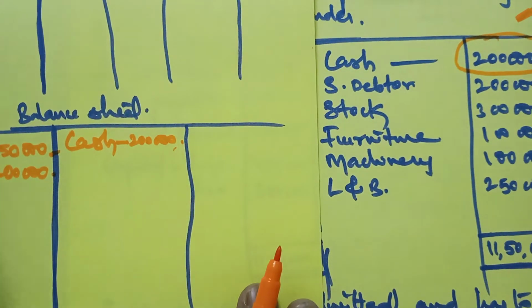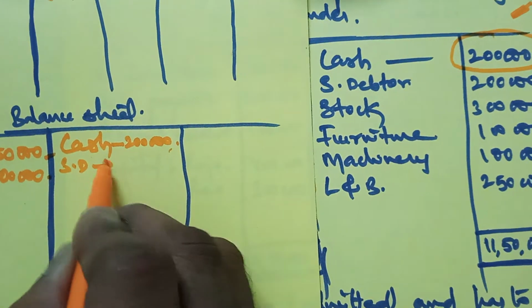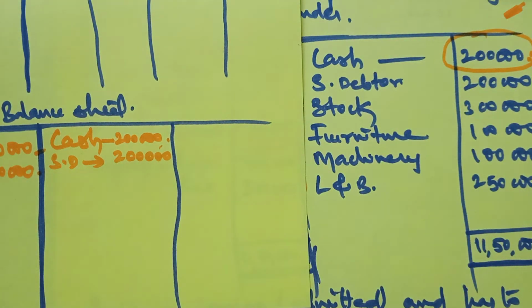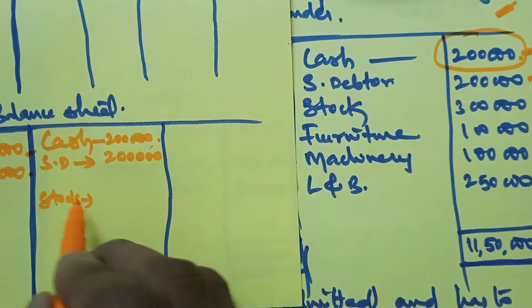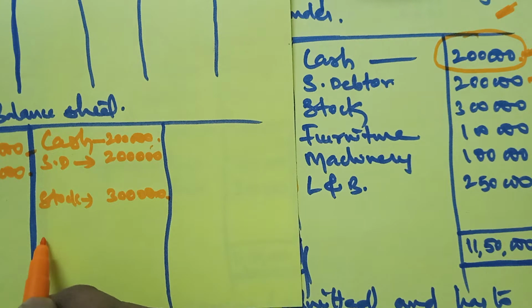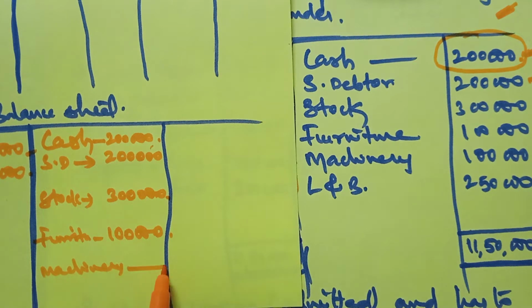Sundry debtors, take it as an asset. It was an asset. In the new balance sheet also, it will be an asset. You got an adjustment to it. Therefore, write its amount in the inner column, 2 lakhs. Okay, the next asset is stock. That is also an asset. You got an adjustment to this also. Therefore, write it in the inner column. Furniture is next in the question. Furniture also got an adjustment. Write the amount in the same inner column. Then machinery is unchanged. Machinery does not have any adjustment. Therefore, take the amount straight away to the outer column.